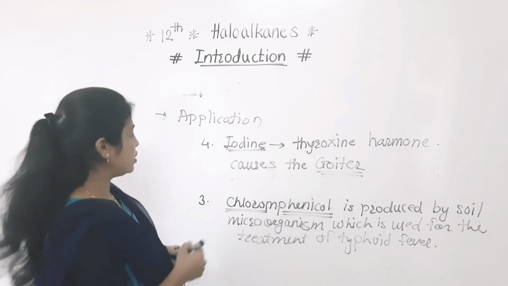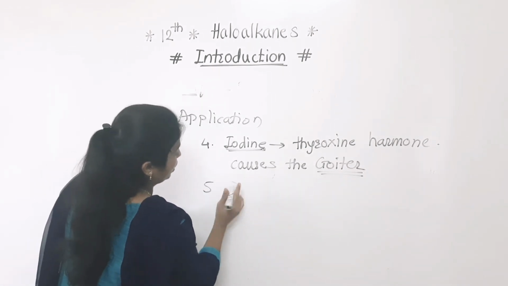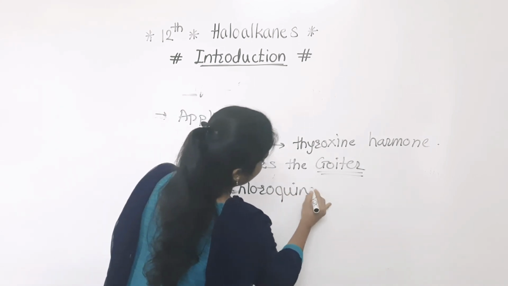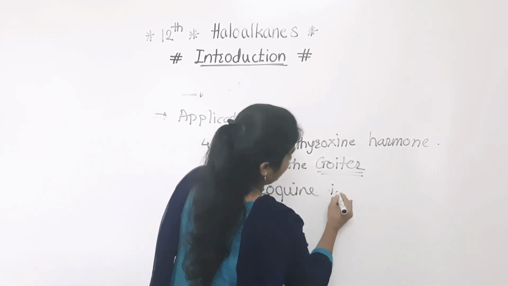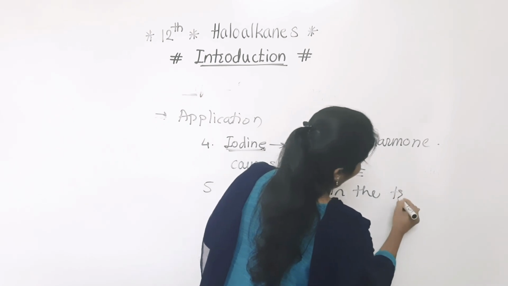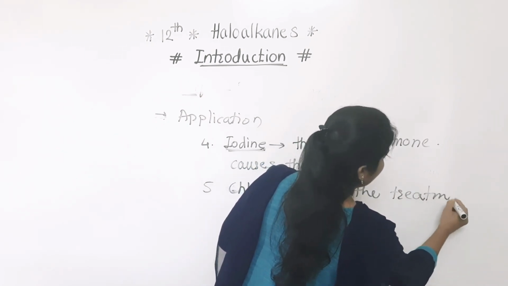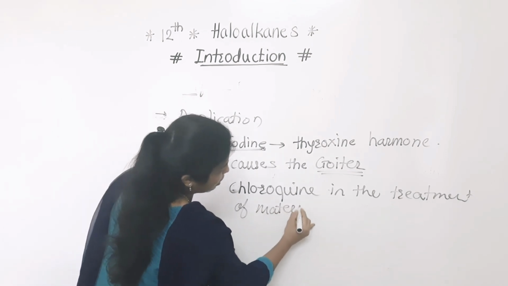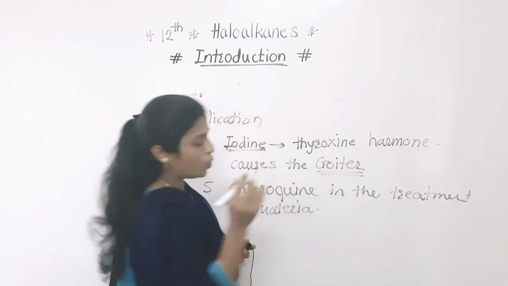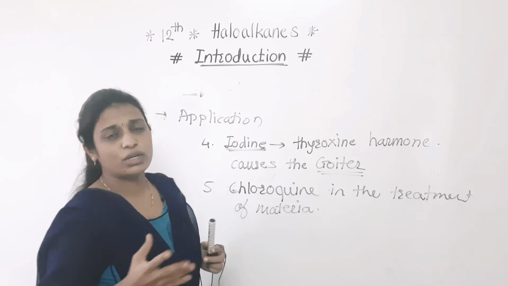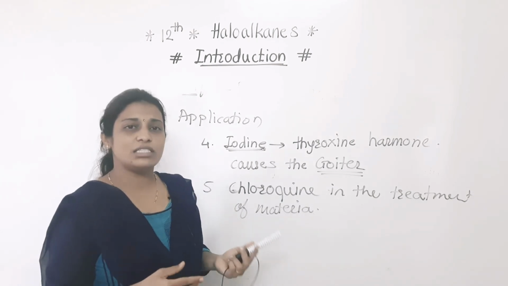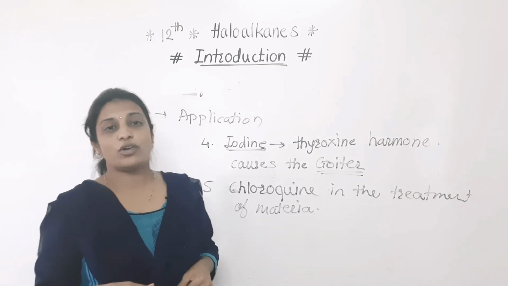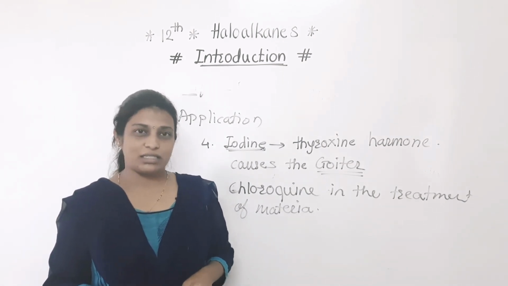Another application is chloroquine. That chloroquine is used in the treatment of malaria. So these are the applications of the haloalkane. So here we have written only a few applications, as well as it is used in the agriculture field also. So here we have completed the introduction part of the haloalkanes. Thank you all of you.